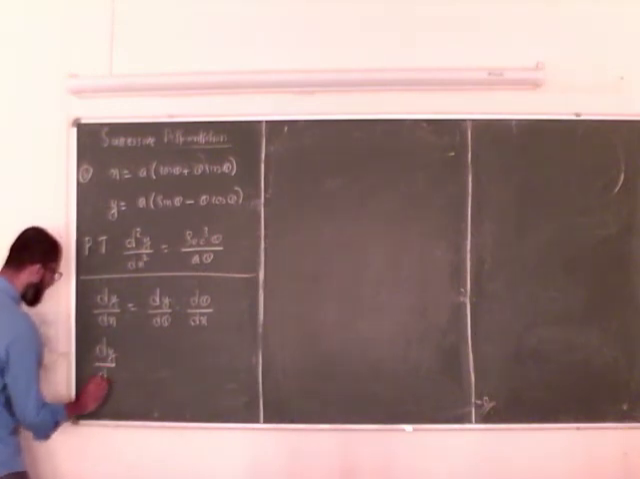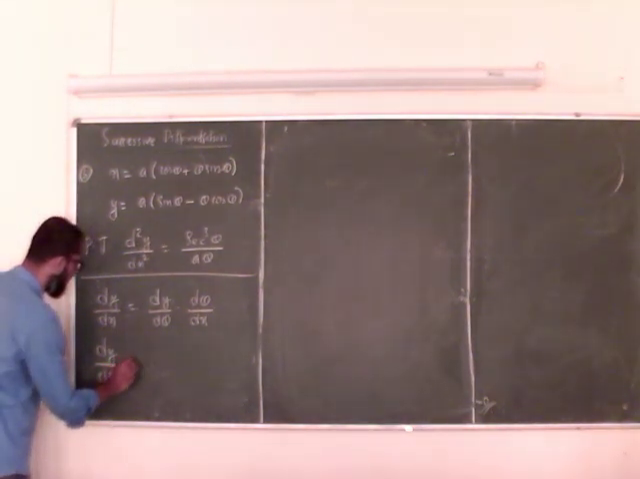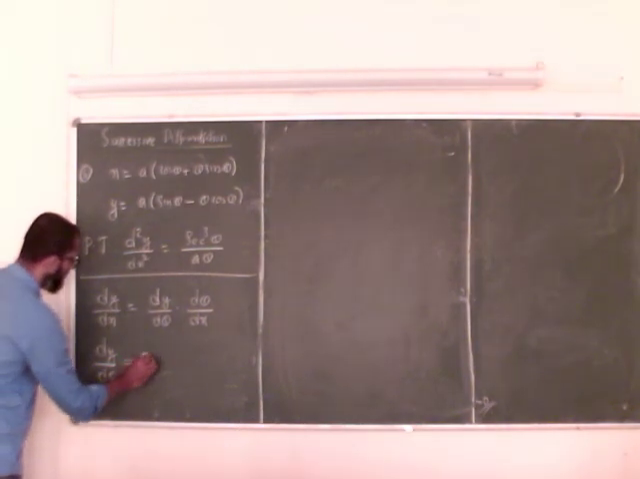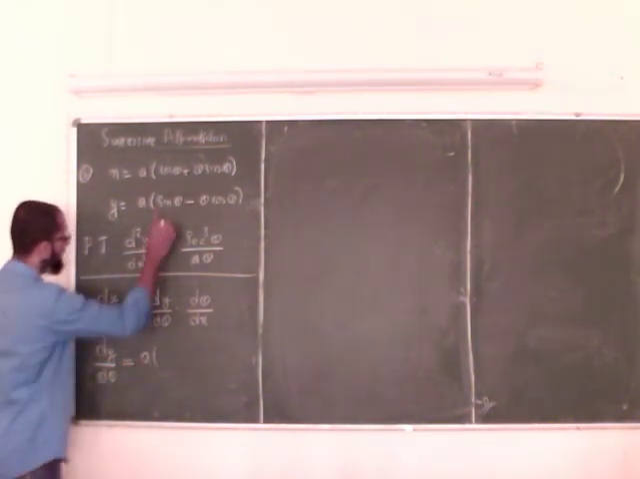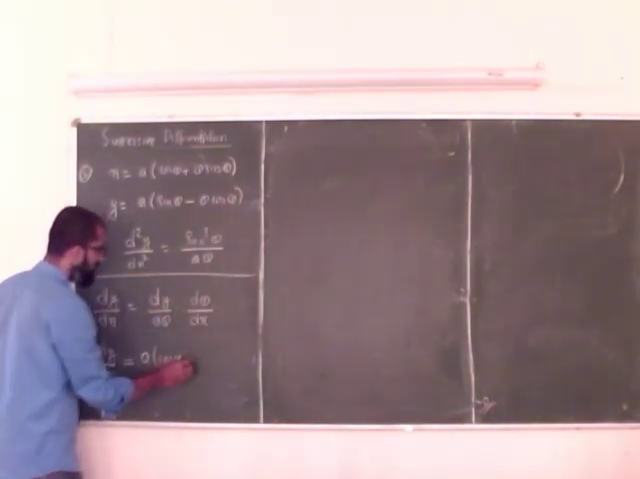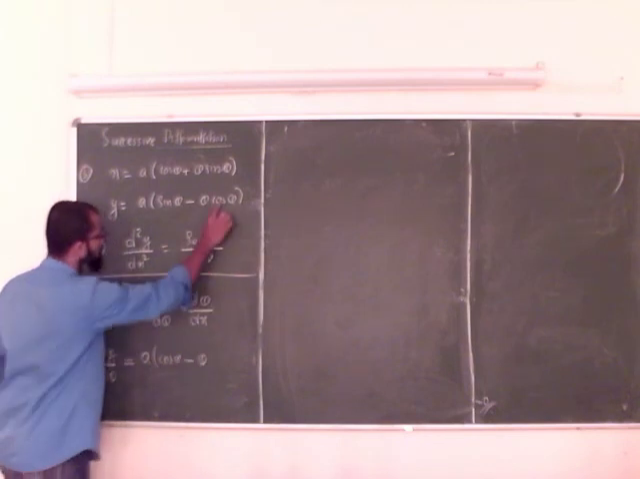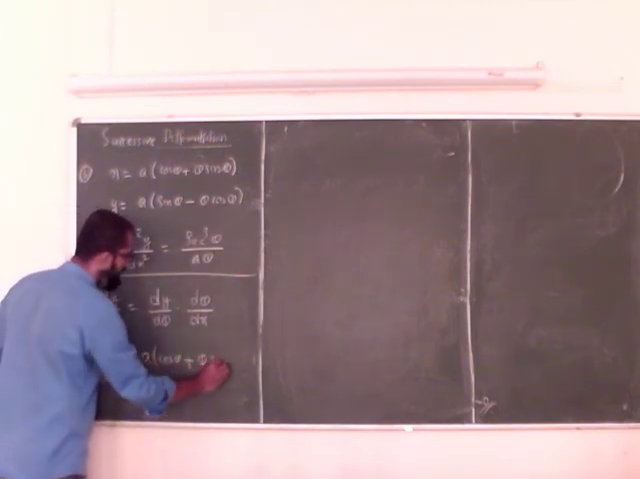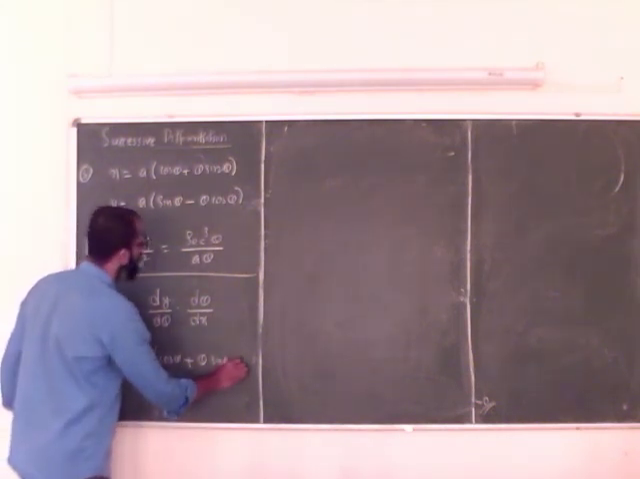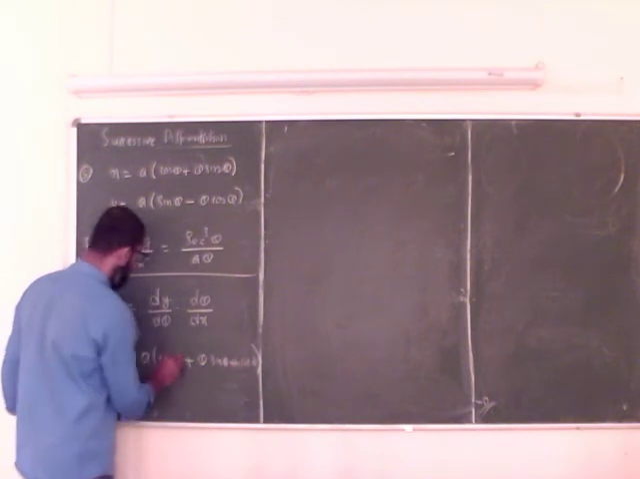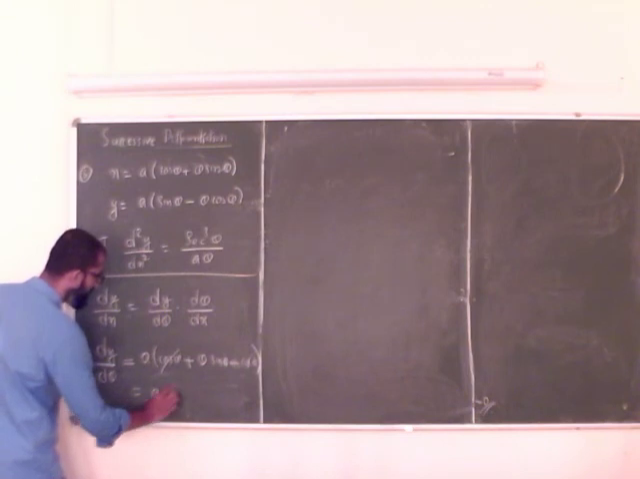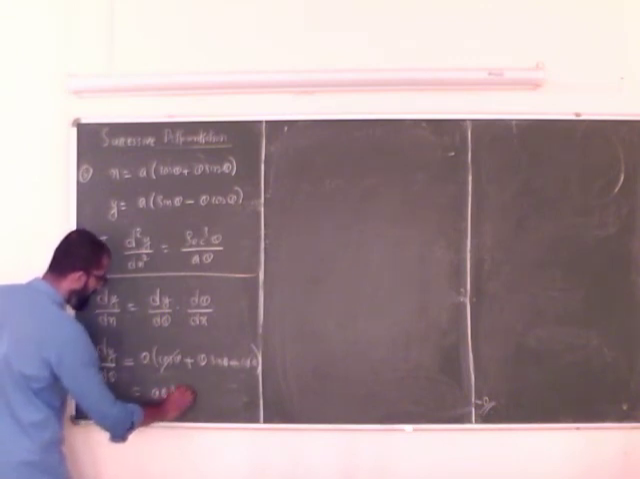So dy by d theta is equal to a into derivative of sin theta, which is cos theta, minus, I have to apply product rule here, theta into minus sin theta. So this time it will come theta sin theta, plus, sorry, minus cos theta. So these two terms will cancel over. So this is equal to a theta sin theta.